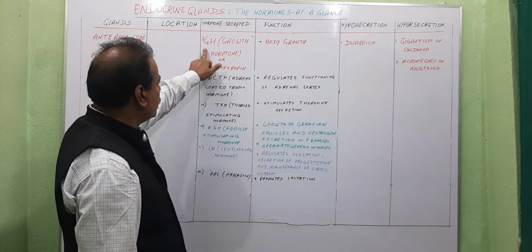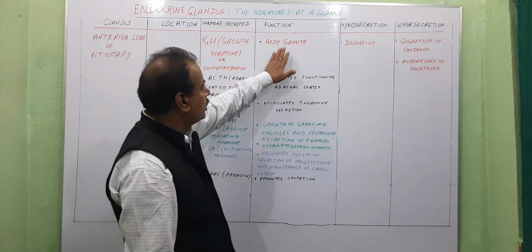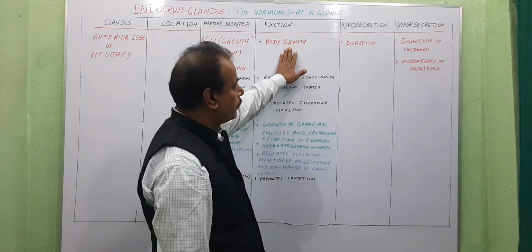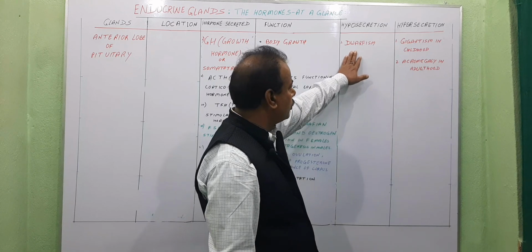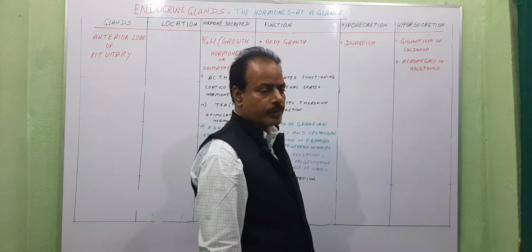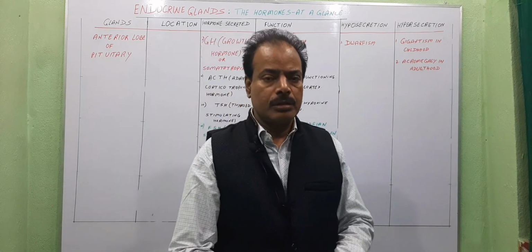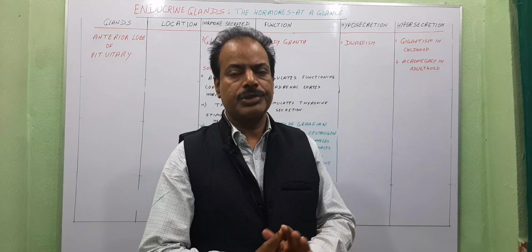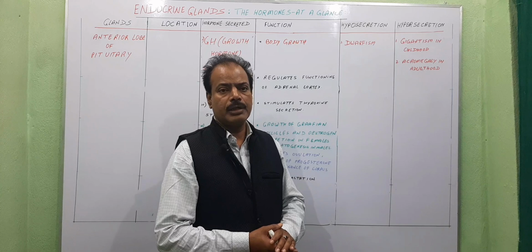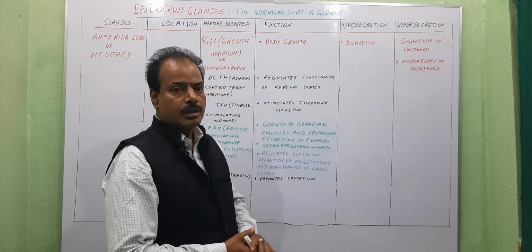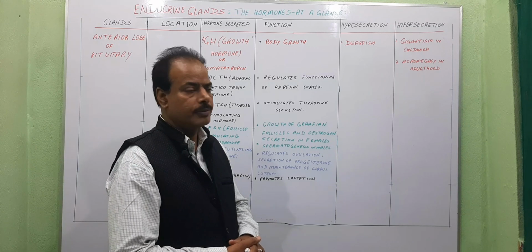First, GH, meaning growth hormone, which is also known as somatotropin, and it regulates body growth. Hyposecretion of growth hormone in childhood causes dwarfism. Dwarfism is a condition in which the child or the person is fully developed mentally, but physically his or her size is very small, meaning underdeveloped.